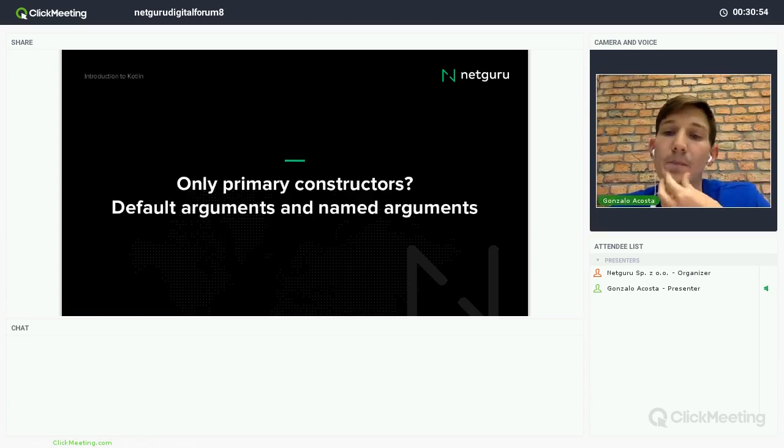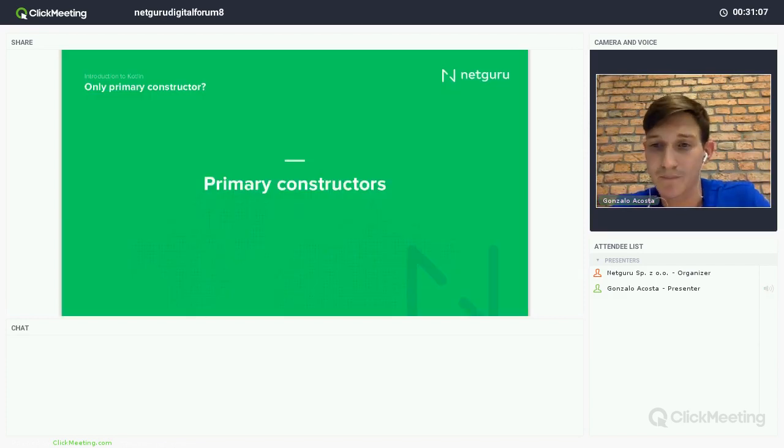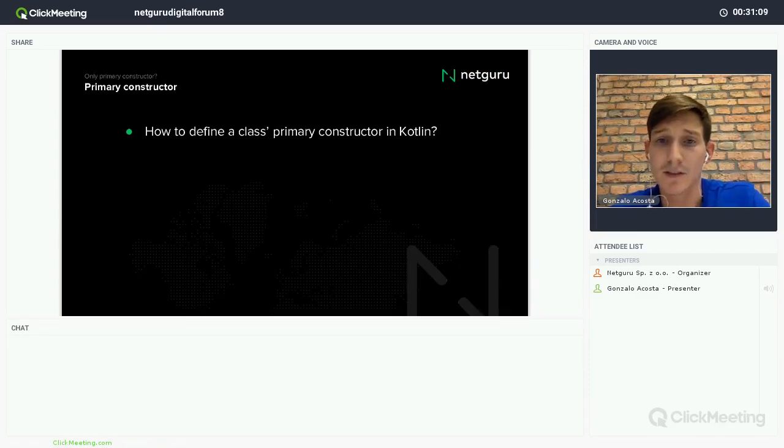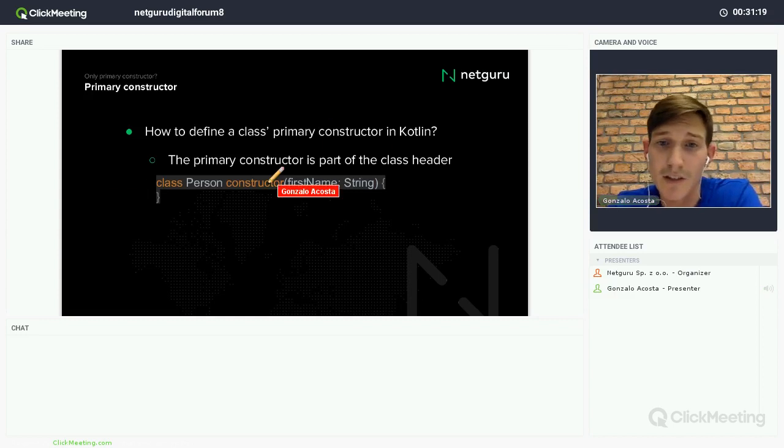Then we have the primary constructors. Why did I put only primary constructors? Because actually in Kotlin we can write code using only primary constructors. This is thanks to the default arguments and named arguments. How is that? Let's talk a little bit about primary constructors. Basically, you can define a class primary constructor, of course, there in the header of the class.